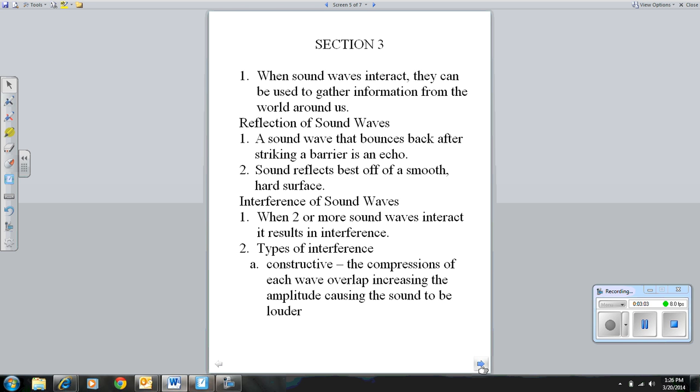Reflection of sound waves. A sound wave that bounces back after striking a barrier is known as an echo. Sound best reflects off of a smooth, hard surface.